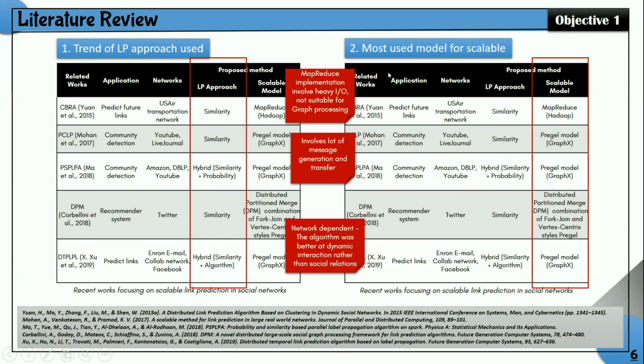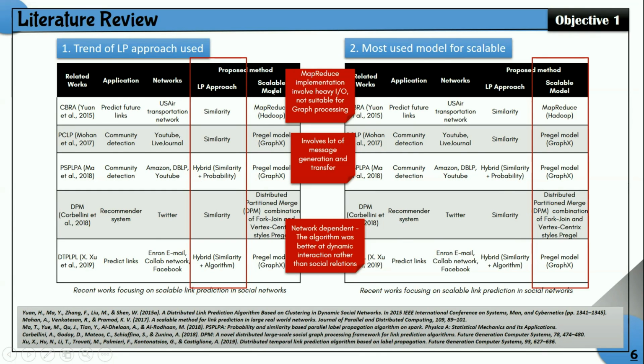All right, and then the second table highlights the most used models for scalability. Researchers obviously focus on open source. Here they are using MapReduce in Hadoop, and then these 3, PCLP, SPLPA, and DTLPLP, are using the Pregel model in GraphX. Except for DDPM, they developed their own combination of scalable model between fork-join and vertex-centric Pregel.